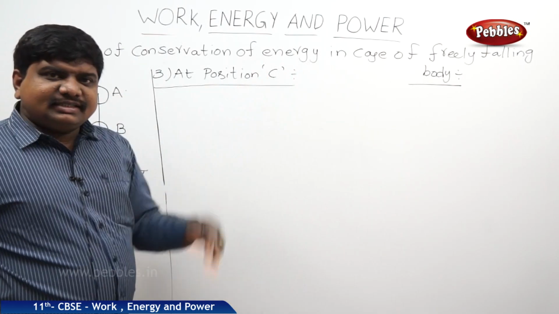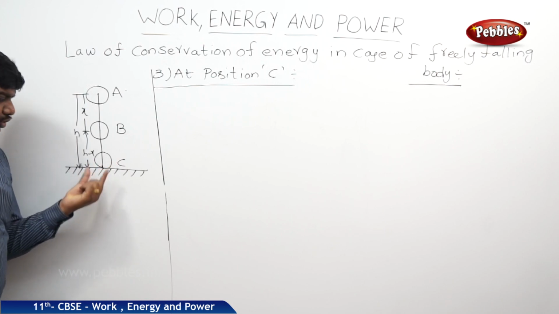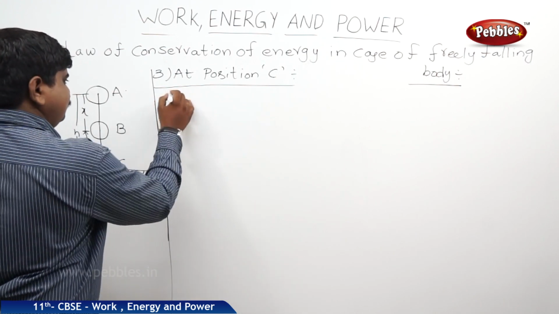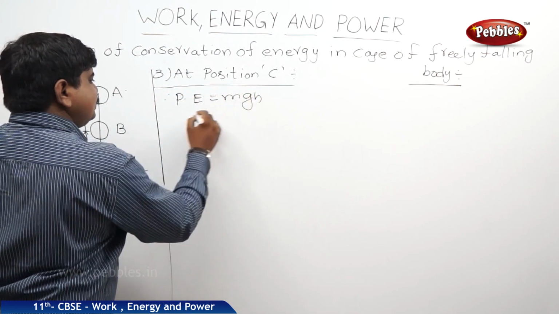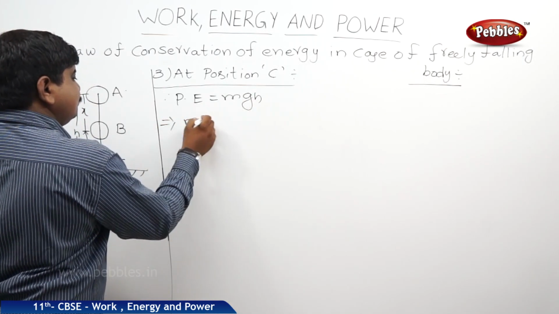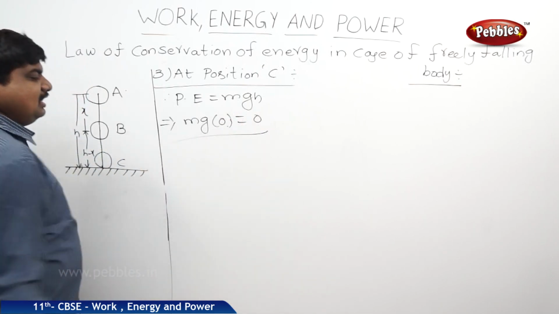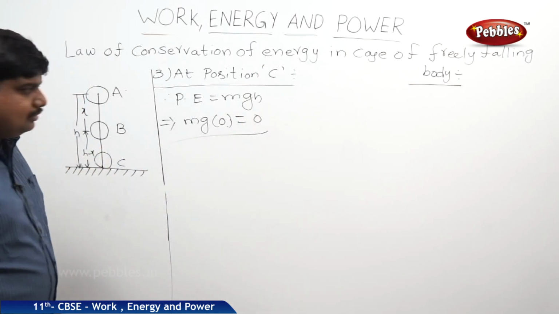So what we can understand, position C is exactly on the ground. So from the ground, the height of the body is 0. Therefore, PE is equal to mgh, that is equal to mg into 0, that is 0. So potential energy of the body will be completely vanished on the ground.